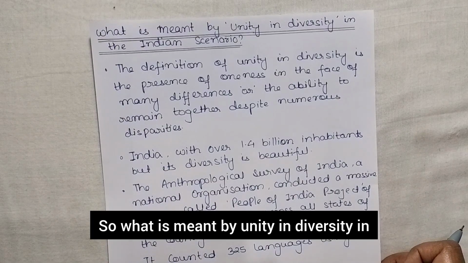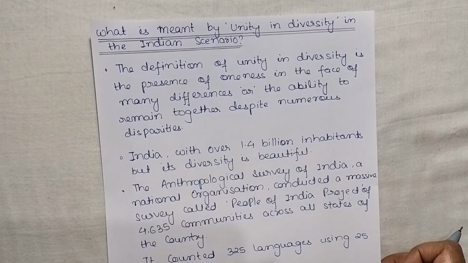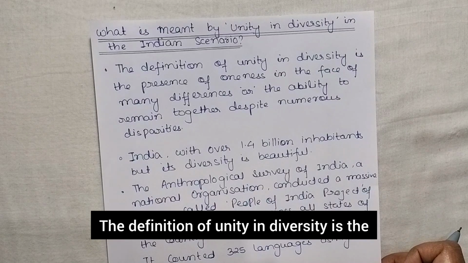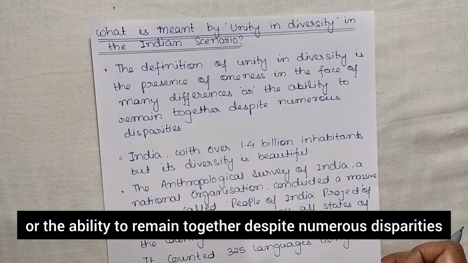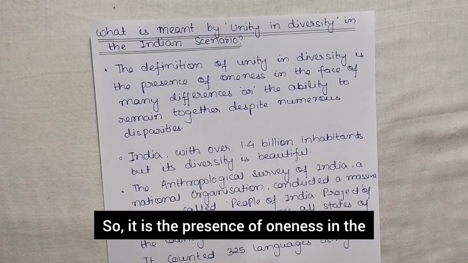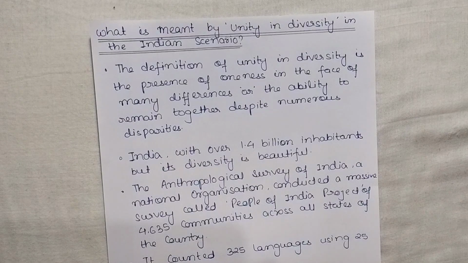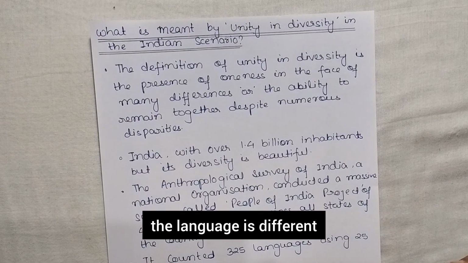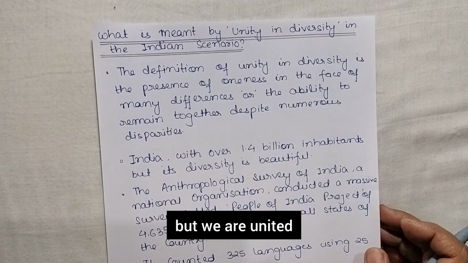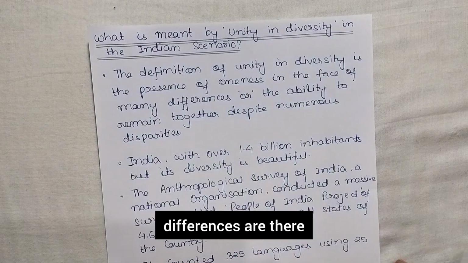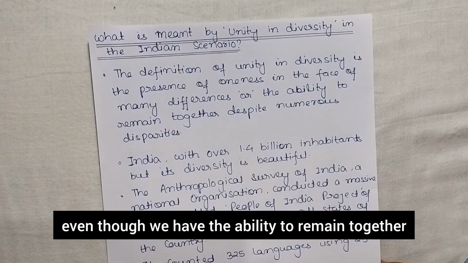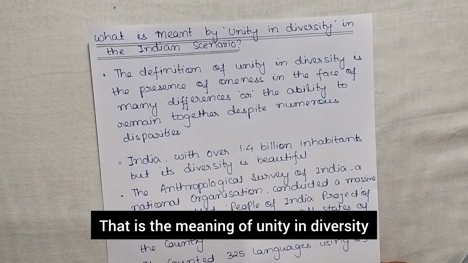So what is meant by unity in diversity in the Indian scenario? The definition of unity in diversity is the presence of oneness in the face of many differences, or the ability to remain together despite numerous disparities, right? Even though we have so many differences in India, the states are different, the culture is different, the language is different, but we are united. So there is a unity in diversity. There are numerous disparities, differences are there, even though we have the ability to remain together. That is the meaning of unity in diversity.